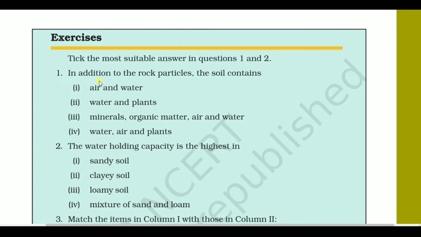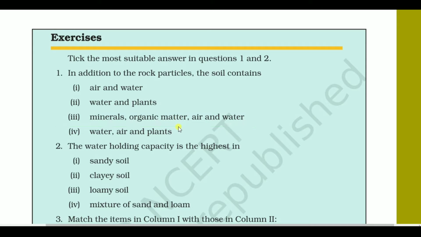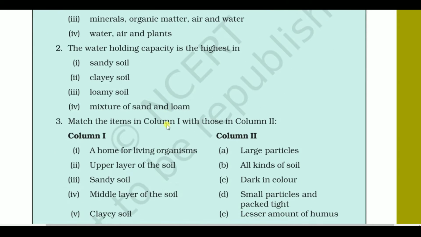First question: in addition to the rock particles, the soil contains, first of all we read the options: number 1, air and water; number 2, water and plants; number 3, minerals, organic matter, air and water; number 4, water, air and plants. The vital part of the soil is organic matter. Without it, we cannot write our options, and the complete answer is given in Roman numeral 3, that is minerals, organic matter, air and water.